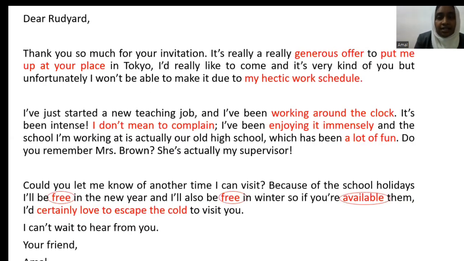So here we see in the letter, it says generous offer. That's a collocation. What's a collocation? Collocation basically means two or more words that you can combine together to give a more intense way of saying something. For example, you know what offer is. But when you say generous offer, okay, this guy is very generously offering something. So it's quite an intense way of putting it. Yeah.